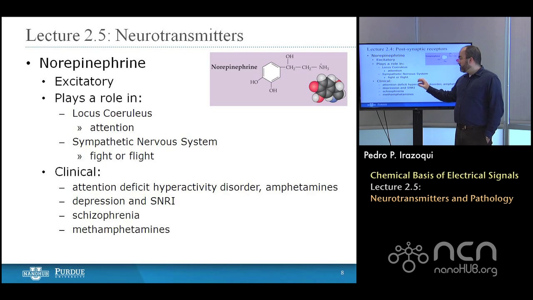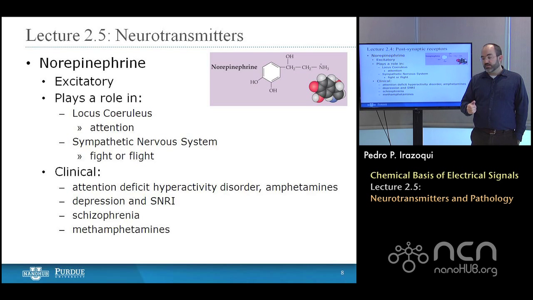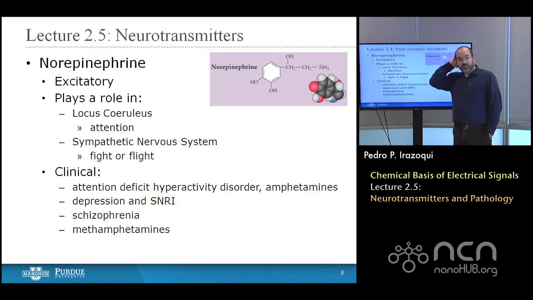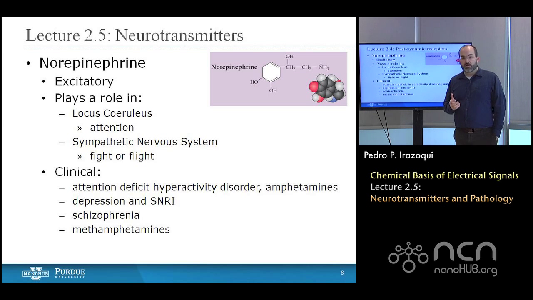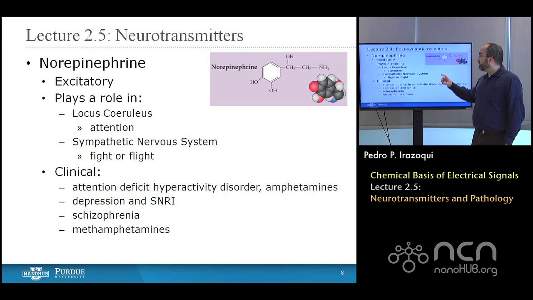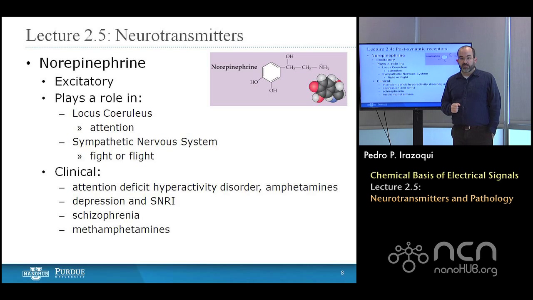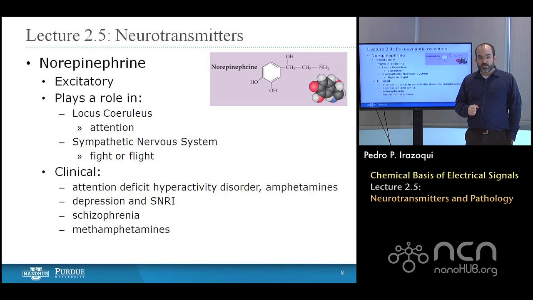There are also norepinephrine reuptake inhibitors, so selective norepinephrine reuptake inhibitors, SNRIs, which are prescribed for depression in many cases. Schizophrenia is a side effect of inappropriate balance of the norepinephrine levels in the central nervous system. And methamphetamines, which act like amphetamines, are one of the most common recreational drugs taken to alter the level of norepinephrine in the body. And they're one of the most devastating, if not the most devastating, of all drugs.